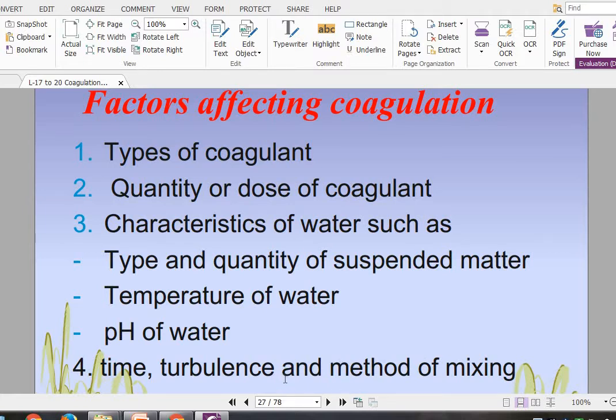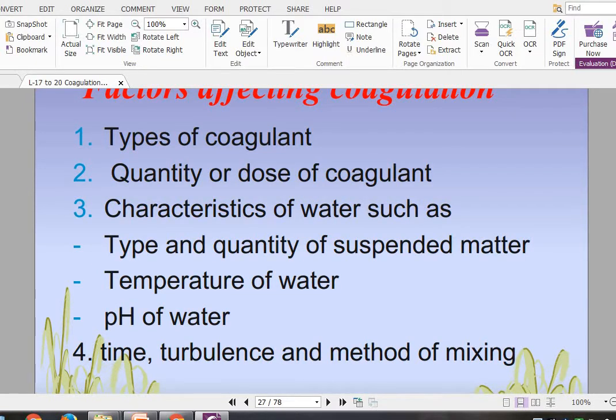It is very important, because if you are not mixing the coagulant with the water properly, then the characteristics and properties of the coagulant will not create their effect on the water or the impurities, and hence your coagulation process will remain ineffective. Therefore the time, duration, turbulence and method of mixing are very important as far as the coagulation process is concerned. So these are the four important factors which affect the coagulation process.